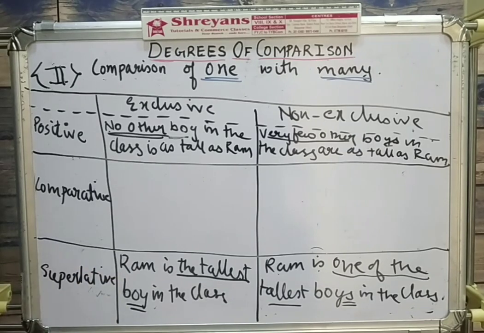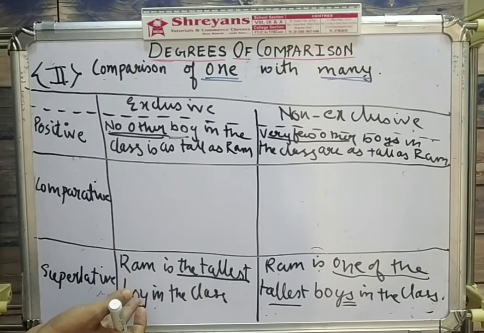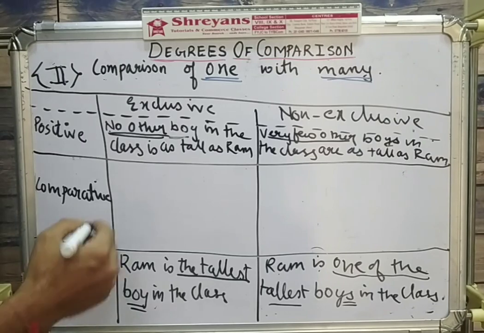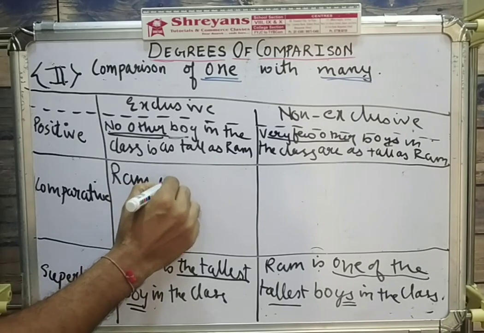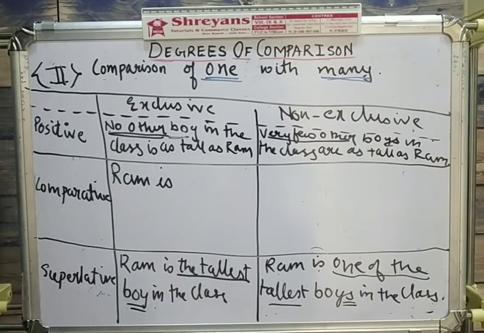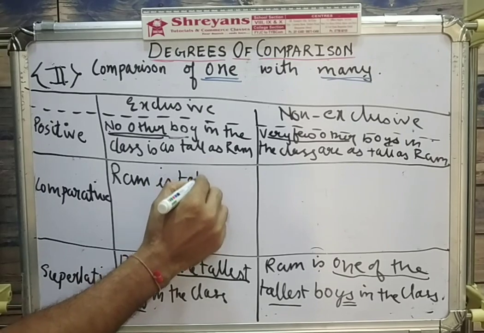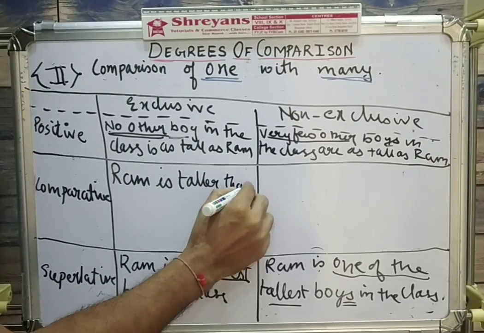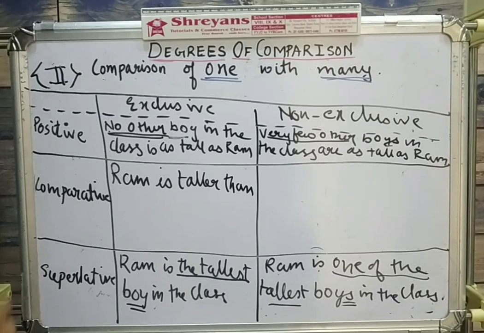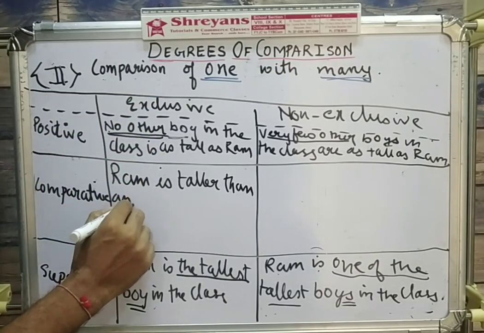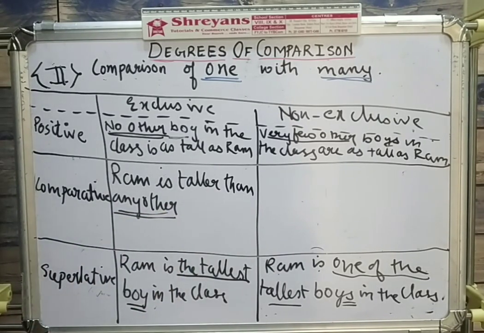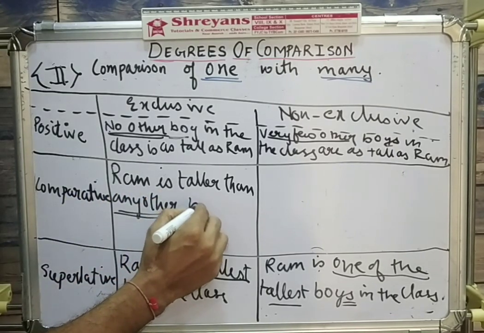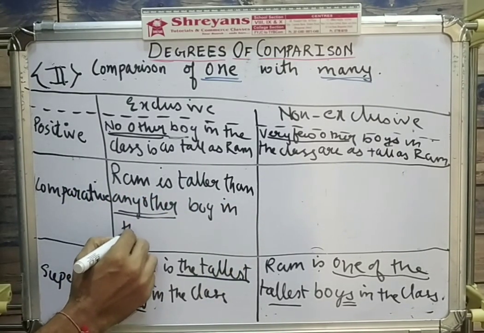Now let's come to the comparative degree. It's quite simple. Begin the way you begin in the superlative degree. That is, the one that is compared with many will come in the start. So we'll write Ram in the start. We'll use the same verb is. The dash के बदले क्या आएगा? Dash then. So tallest का क्या हो जाएगा? Taller. उसके बाद आएगा than. You don't stop here. Something very important has to be mentioned to make it exclusive. The important words are any other. So the moment you write any other, you clearly give an indication that Ram is exclusive. So Ram is taller than any other boy in the class.